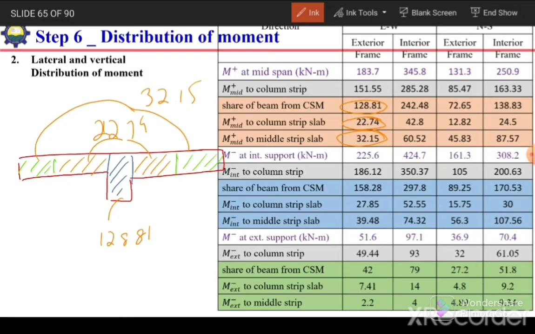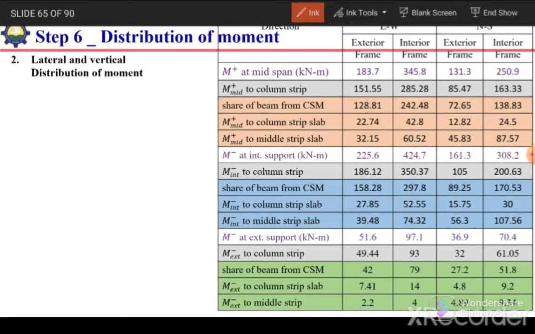If we want to calculate the parts resisted by each half middle strip, then we need to distribute this middle strip moment proportionally to the half middle strips. If their widths are the same, then it will be simply half, otherwise we need to distribute proportionally, and how we can do that I have discussed in the previous video.